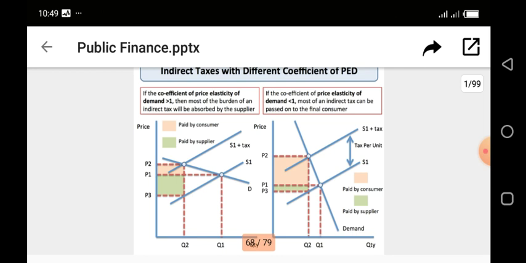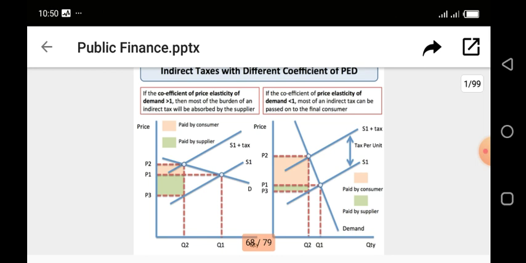From this diagram, you will see that the gap between your P2 and P1, that's the price section, is smaller when compared to the gap between Q2 and Q1. And that is why your demand curve, that's your D, slants downwards. So it shows that the commodity in question or this demand is elastic.